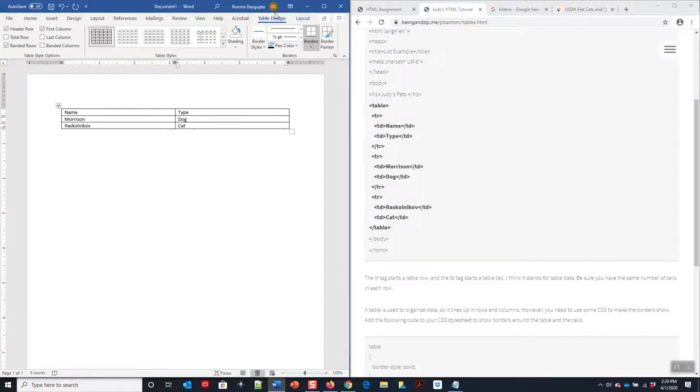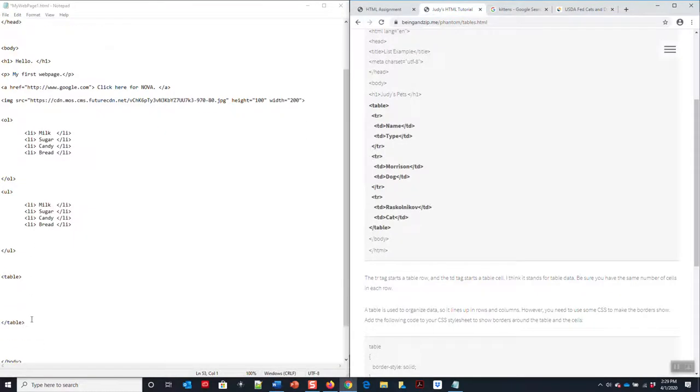But the whole concept, let's just try it out. So TR, and notice I closed the brackets very quickly. Now, she doesn't really indent, but I'm a big fan of indenting because it just makes coding much easier. Now I'm going to type in TD, just like that. The first data is called name, and I'm going to close name. The second data is called type, and I'm going to close that.